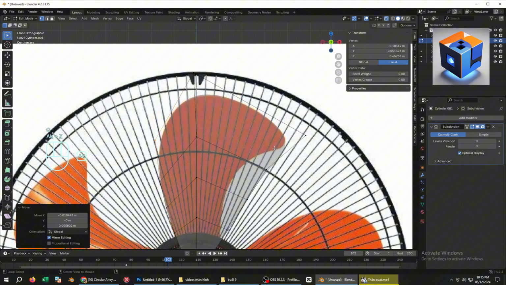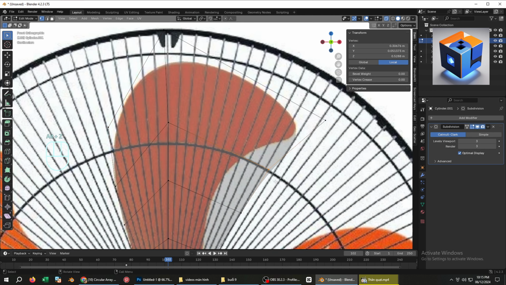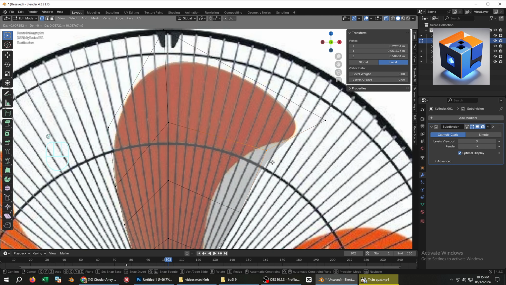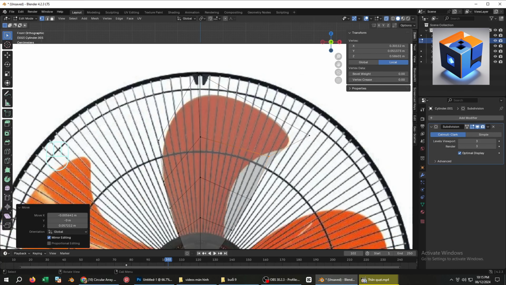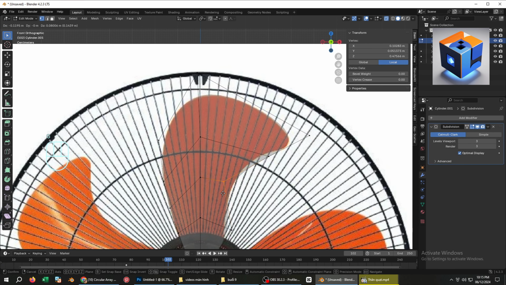Press Alt+Z to enable X-ray mode, allowing you to see the reference image behind. Once you finish making adjustments, you can turn it off.